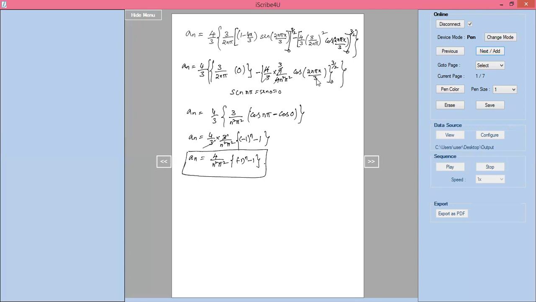Now I will substitute in f of x. So f of x equals a_0, which is 0, by 2 plus summation of n equal to 1 to infinity.